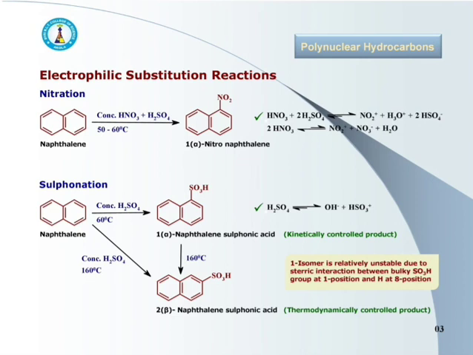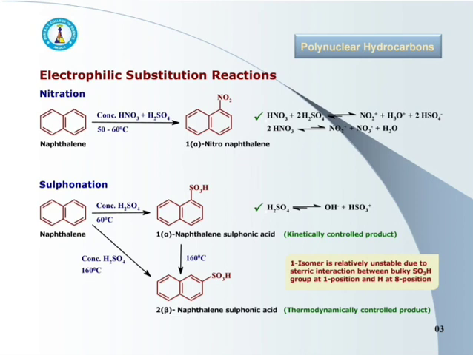Just like the nitration reaction, here also initially there is formation of an electrophile, that is HSO3 positive. We may say it as a sulfonium ion. Now the question is, why are there two different products at different temperature, and why does sulfonation generally take place at the C2 position?